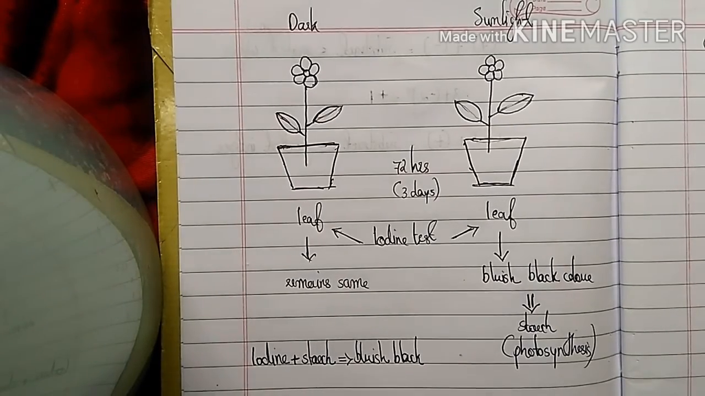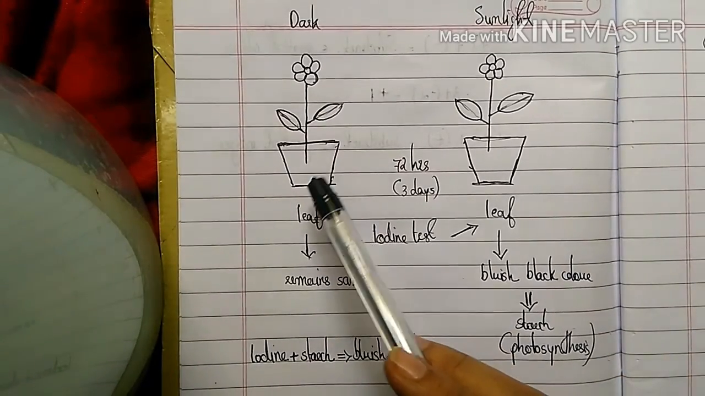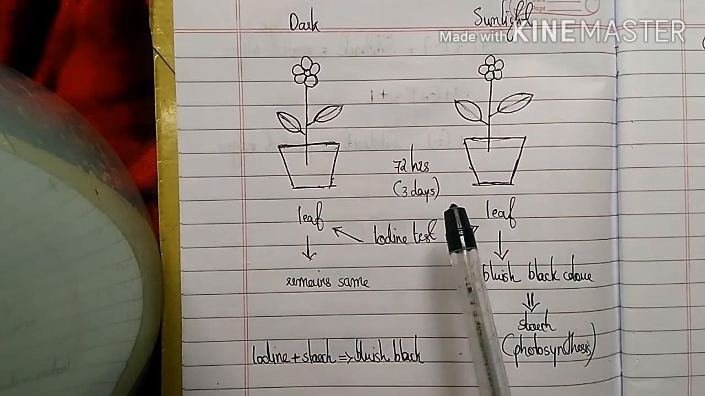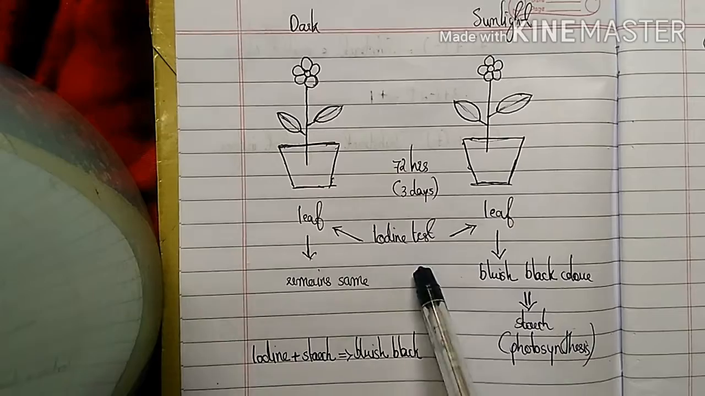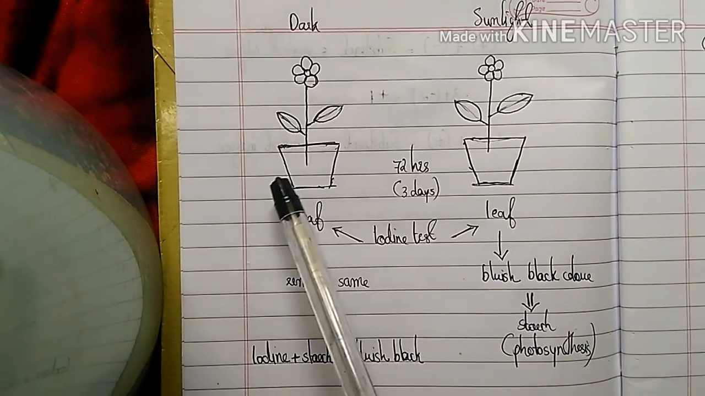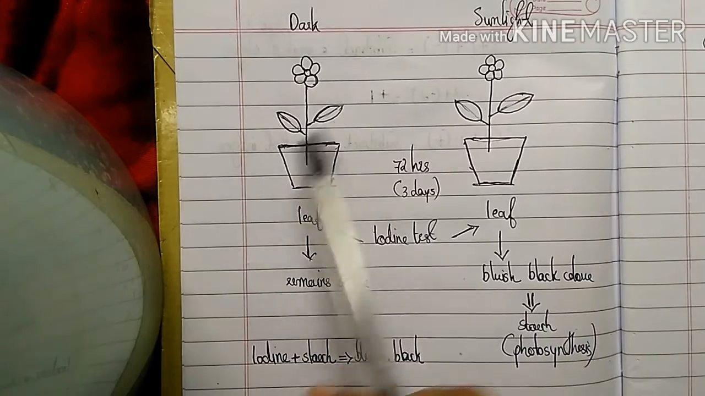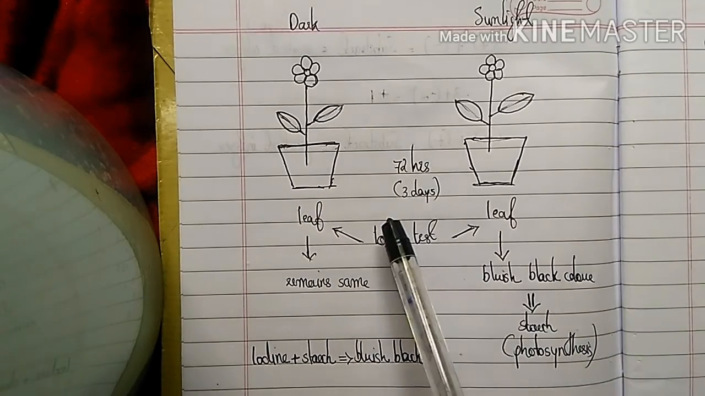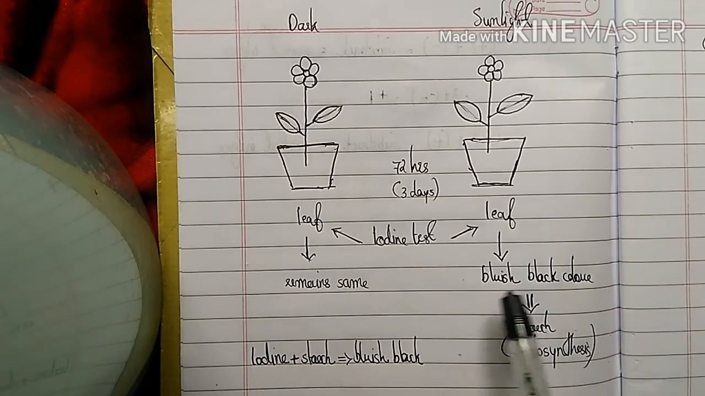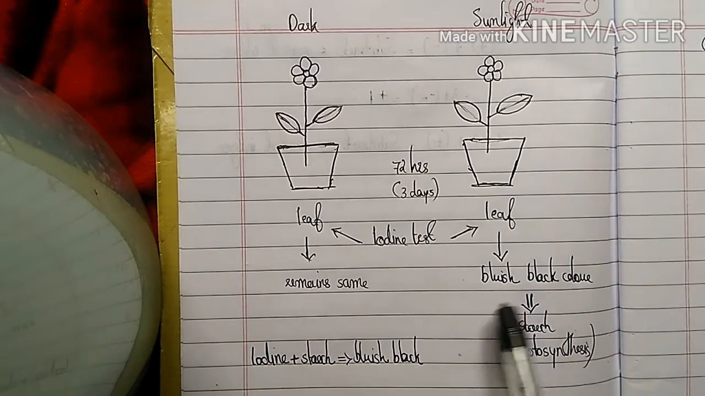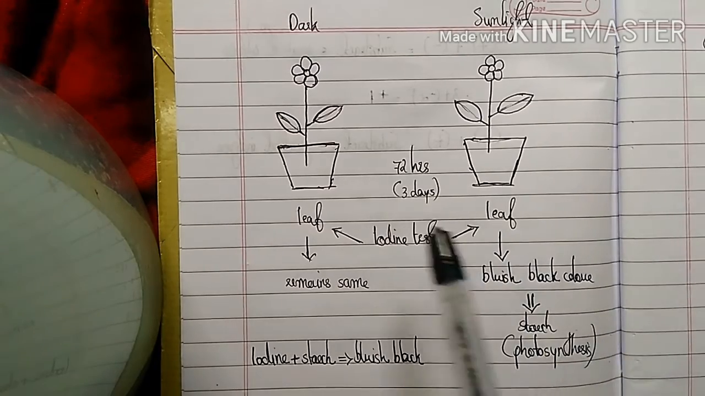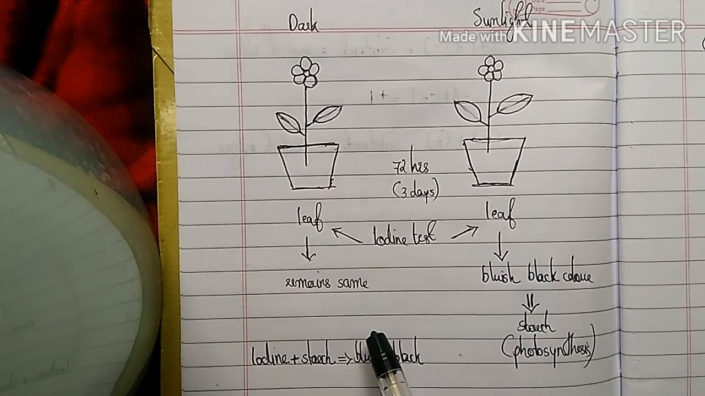Now we can repeat this activity by moving the plant which was kept in the dark to sunlight. After 3 to 4 days, we can repeat the iodine test for this plant also. So we move the plant kept in the dark to sunlight and then perform the iodine test after 3 to 4 days. We will observe the same change: the leaf will turn bluish black in the iodine test.